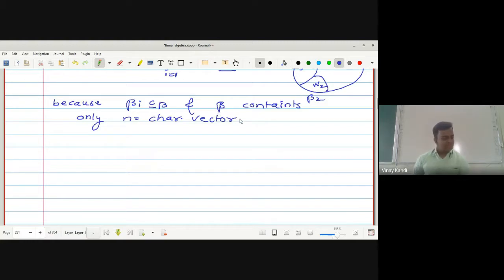Here T is given to be a diagonalizable operator, and the set beta contains n vectors, and each vector is a characteristic vector, because T is diagonalizable by the definition.